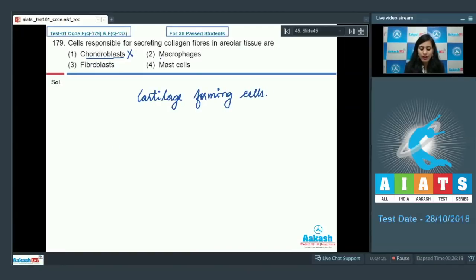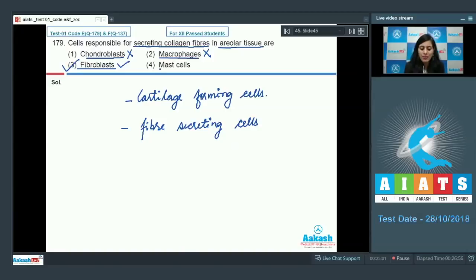Option number 2 is macrophages, and macrophages are phagocytic cells. They do not secrete collagen fibers, so this is an incorrect option. Our third option is fibroblast, and fibroblasts are the fiber secreting cells. So option number 3 is a correct answer to our question, because it is these fibroblast cells which are responsible for secreting collagen fibers in areolar tissue.